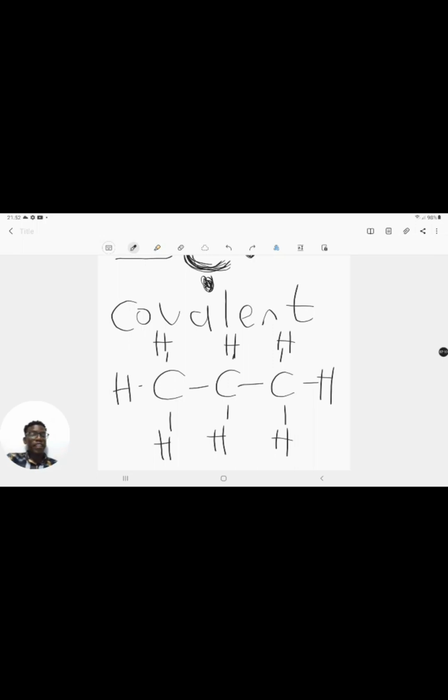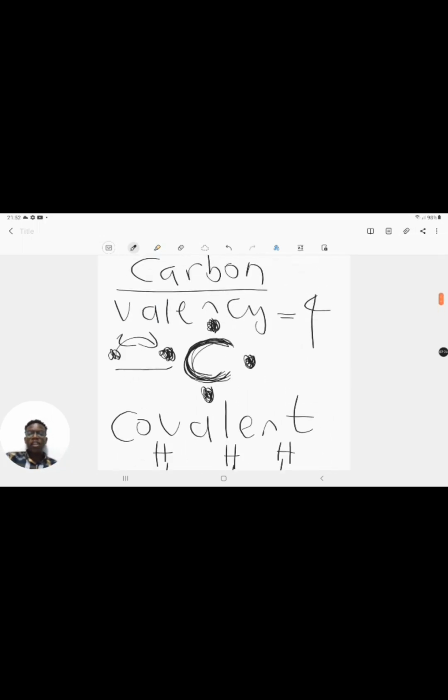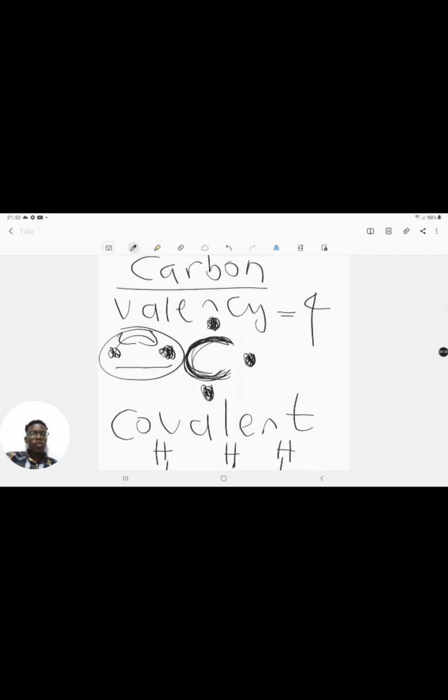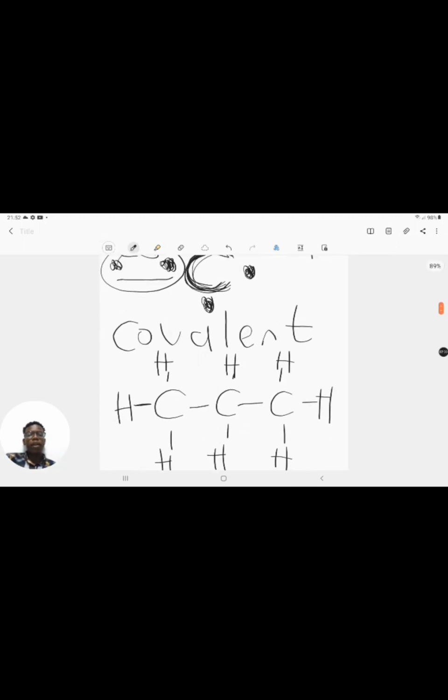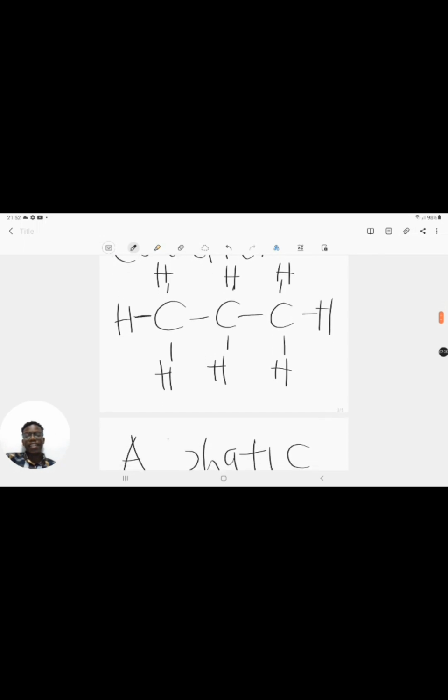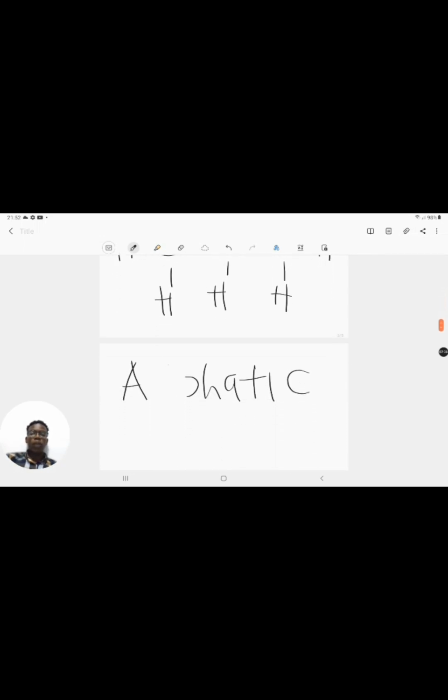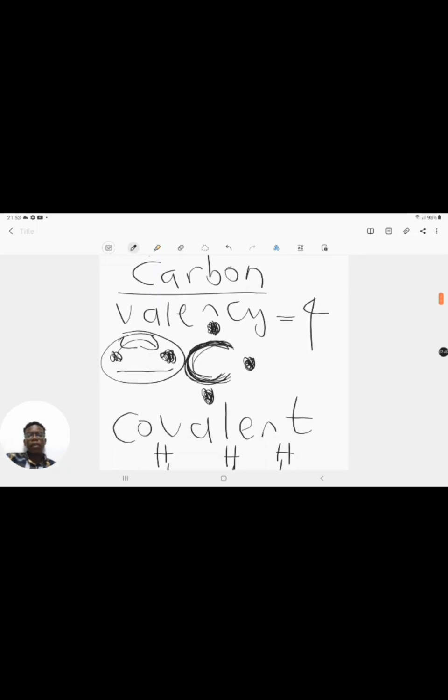Collisions don't result in reactions taking place because the bonds are so strong, because of that tendency of your carbon to want to share the electrons equally. So the longer the chains become, the stronger your compound is, and the less reactive it becomes. So those are the properties of your carbon.